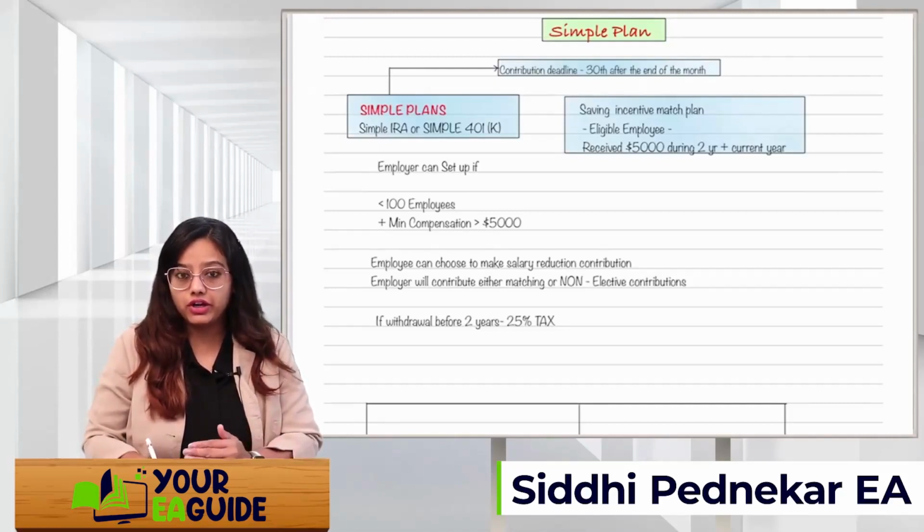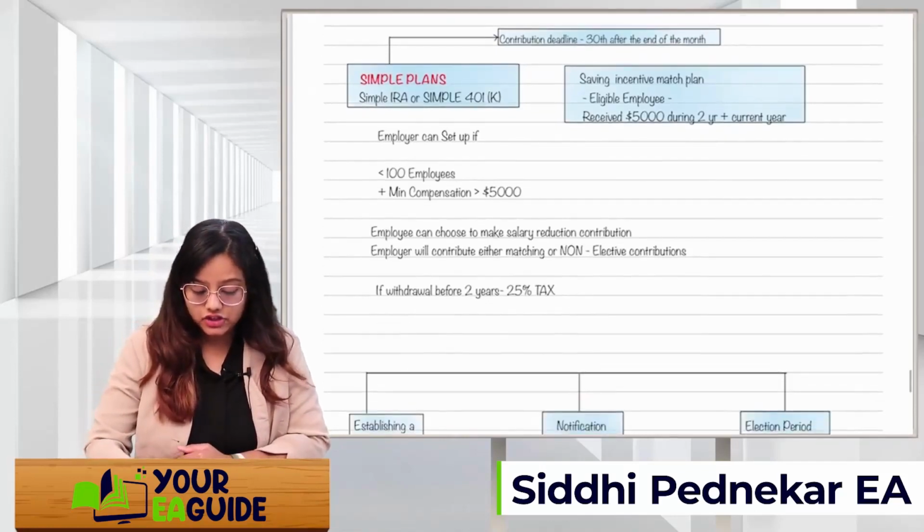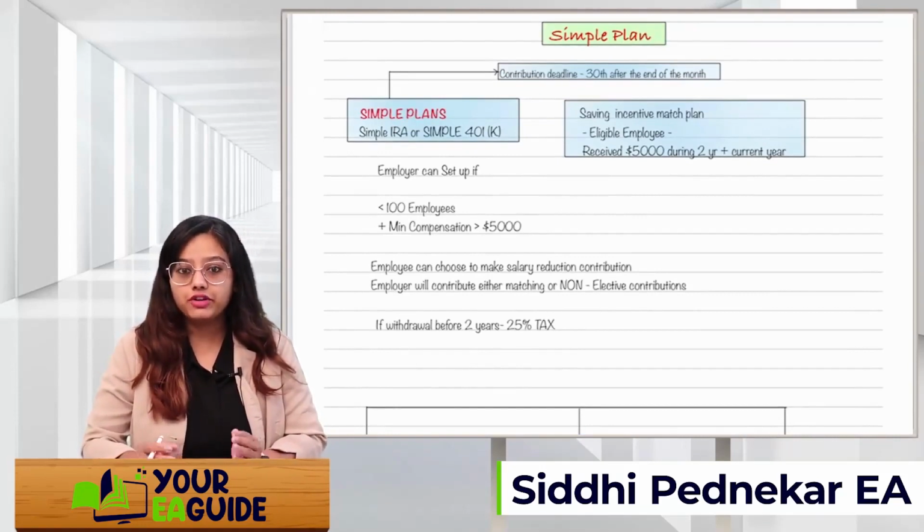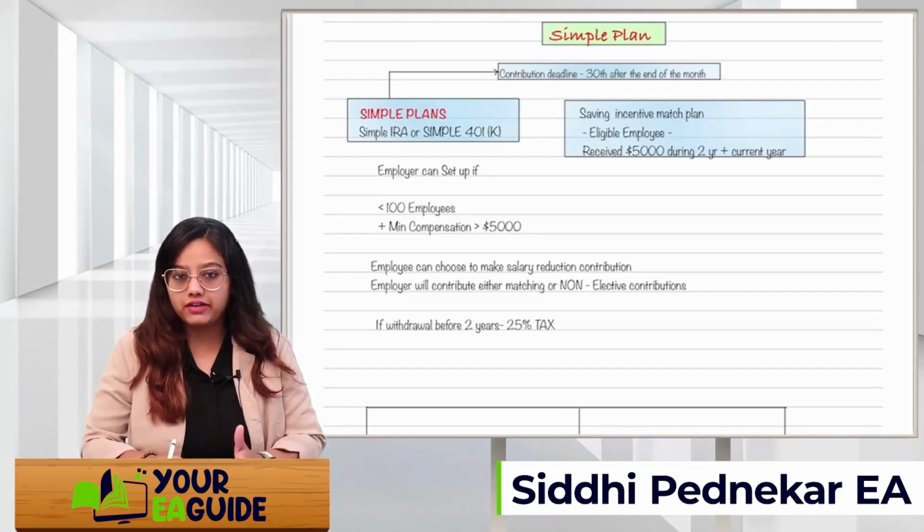A mandatory non-elective contribution will be made by the employer based on the salary. This plan should be maintained and should not be withdrawn. If it is withdrawn before 2 years, then a 25% tax will be charged at a flat rate.